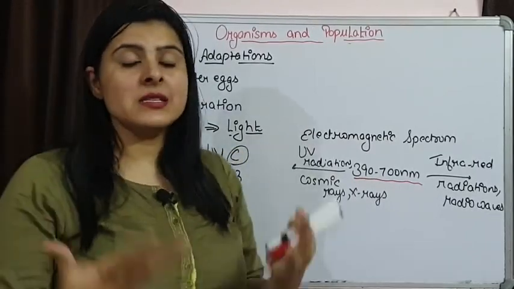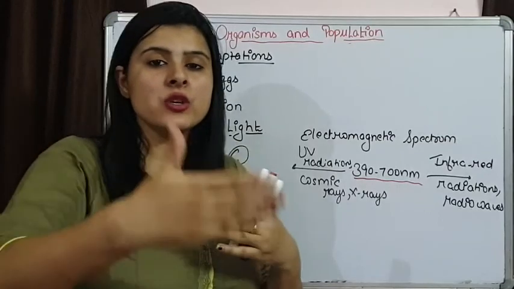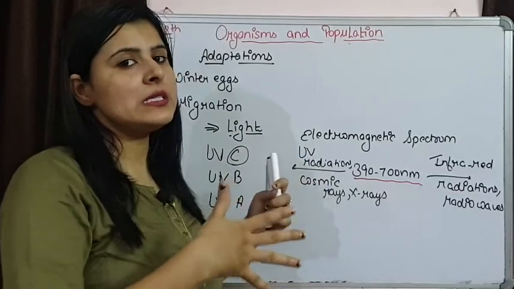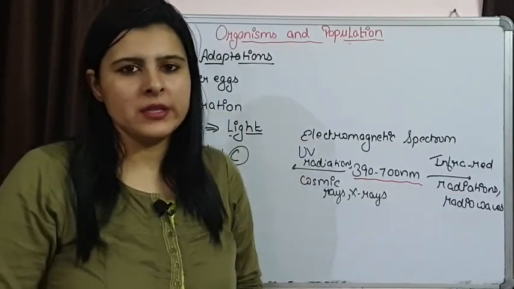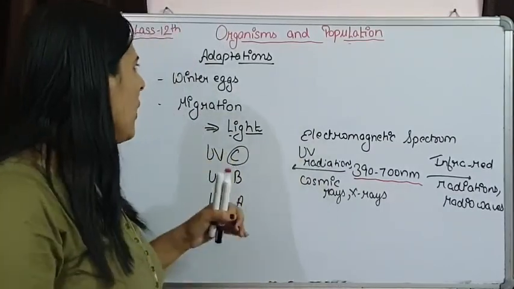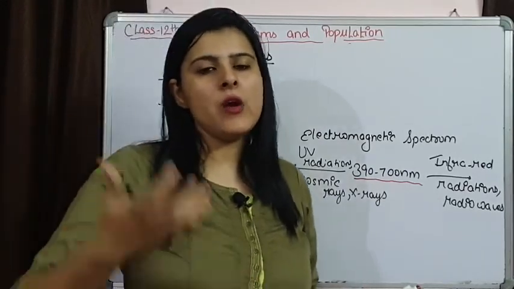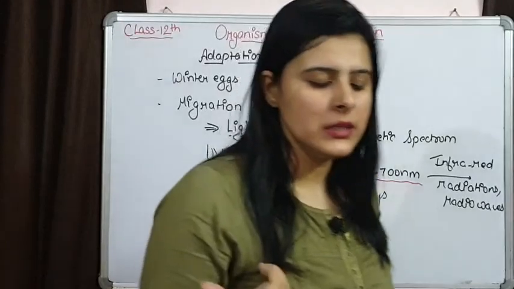Now, the intensity of light and the duration of light which organisms are getting influence the survival of organisms. So, let us see how light intensity and duration of light are influencing, or how organisms are adapted to these things.